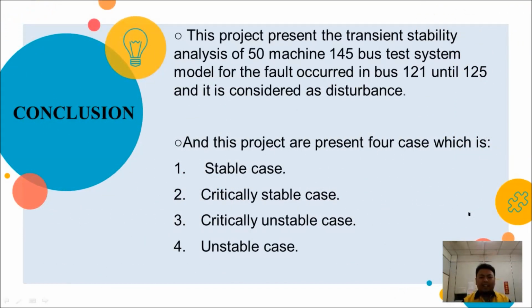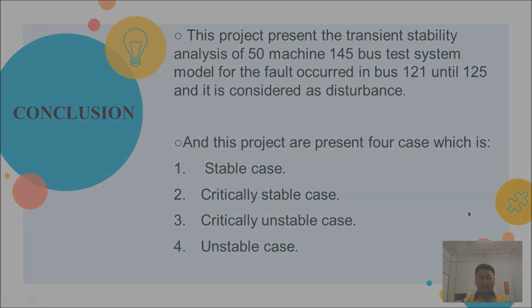For the conclusion, this project presents the transient stability analysis of the 50-machine, 145-bus test system model, for the fault occurring at buses 1 to 1 until 1 to 5, which is considered as a disturbance. For this project, we present four cases, and we see the response in each case: first is the stable case, then the critical stable case, the critical unstable case, and the unstable case. That's all from us.